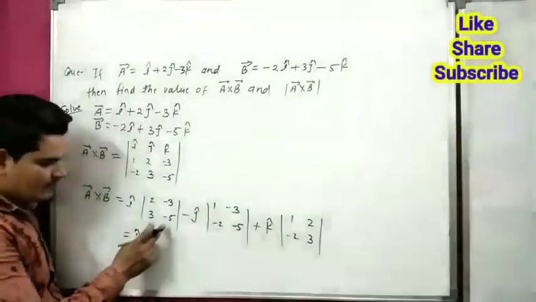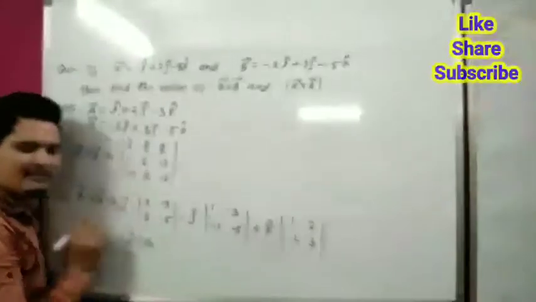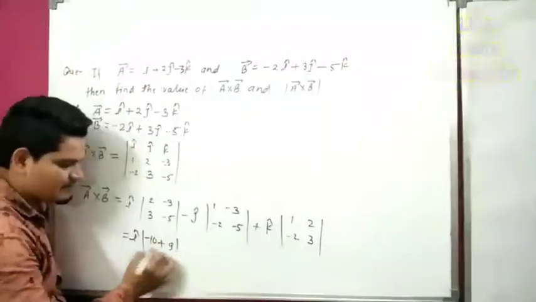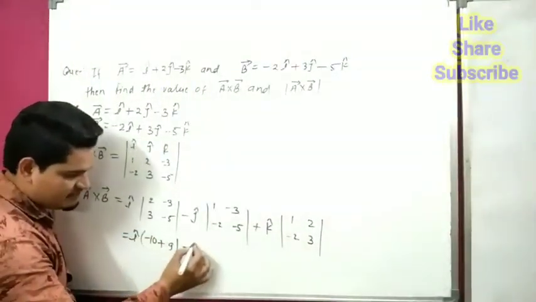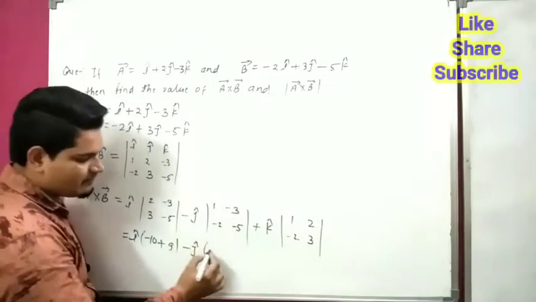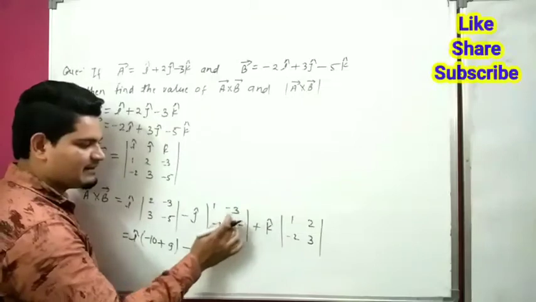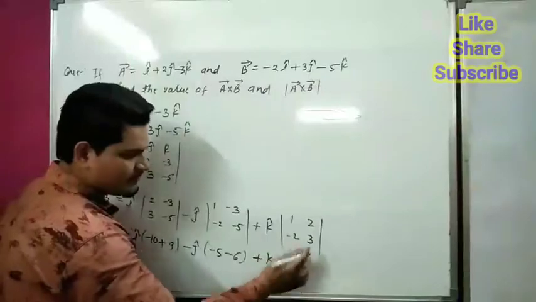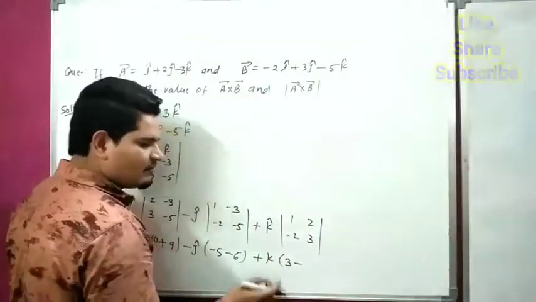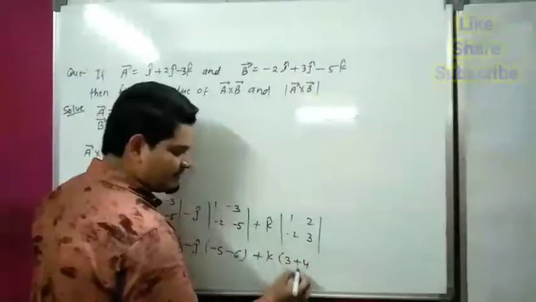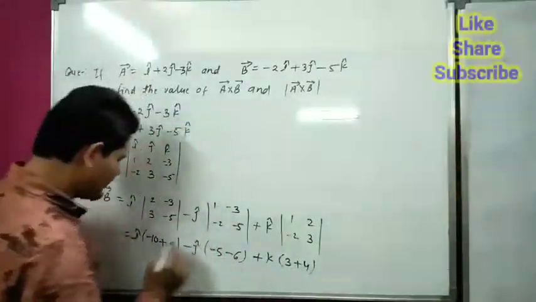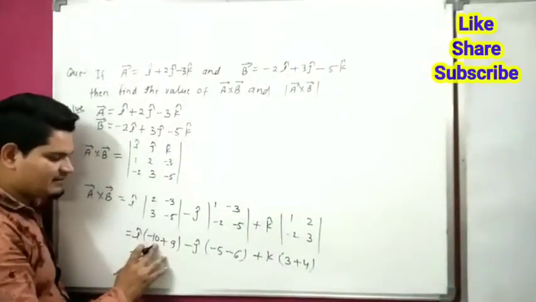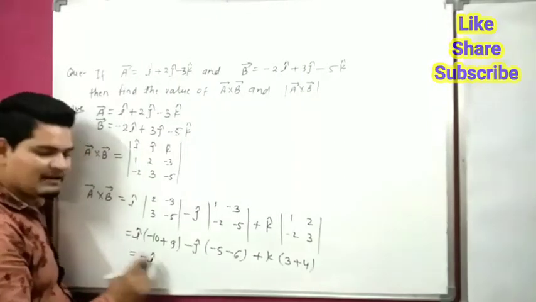For i we get 2 times minus 5 is minus 10, minus as it is, minus 3 times 3 is 9, so minus 10 plus 9 is minus 1, so minus 1 i cap.